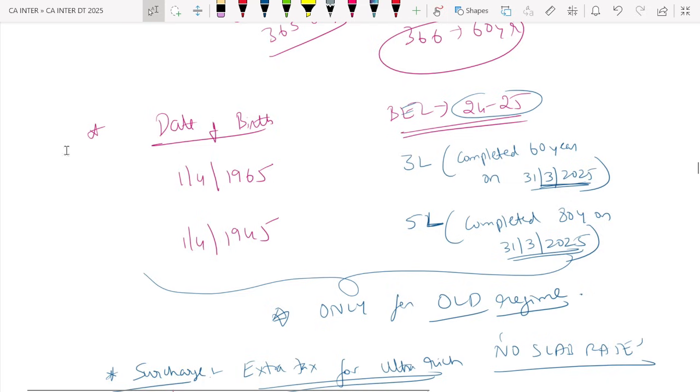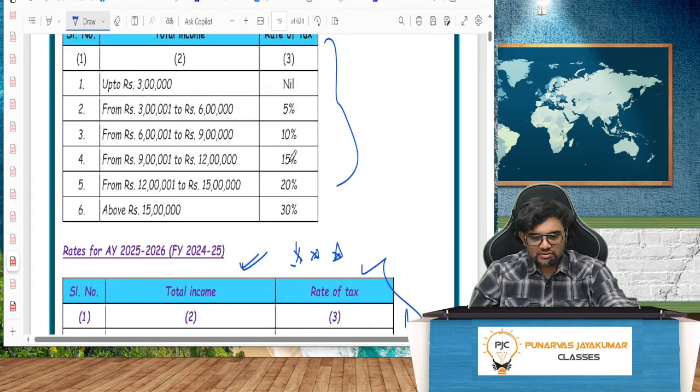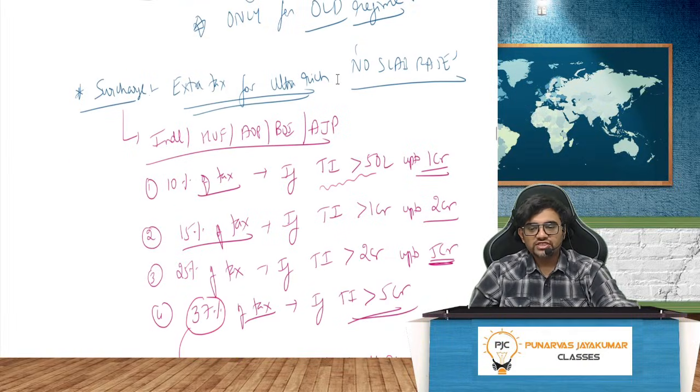Awesome. Moving on, guys. Now, there is also something called surcharge. That also we need to remember. Surcharge is what? Extra tax for the ultra rich people. Ultra rich people will be there. Extra tax you have to pay. Correct? Extra tax for ultra rich.